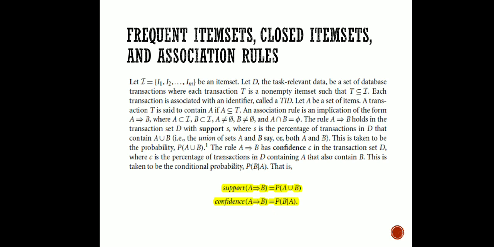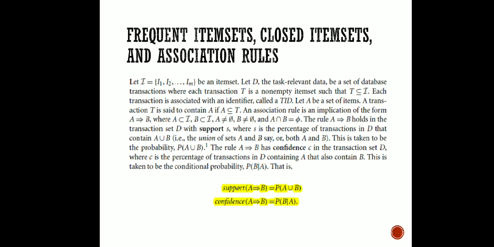So here we have seen what support means. Out of the total transactions that occurred, we have selected a few of them, and we are considering the support to be those transactions where my item set is available, right?